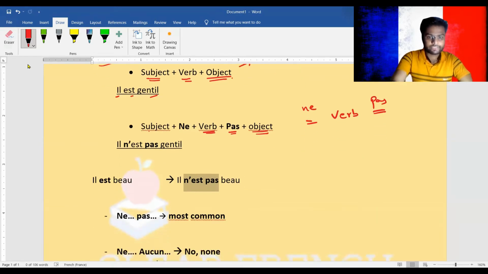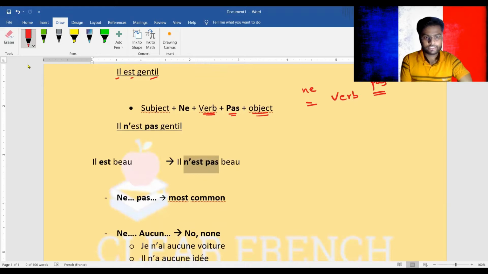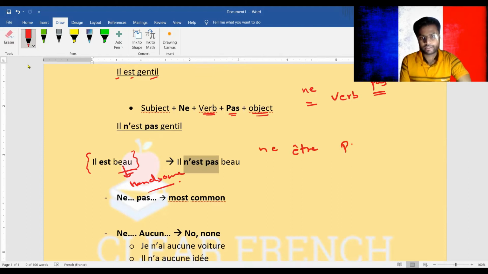Now let's see the example. Il est beau. Beau means handsome. All right. Il est beau. So what will it become? Il n'est pas beau. He is not handsome. So what we have done here is we have surrounded the verb être with ne in the beginning and pas. And since there is an e, it will become n' pas.